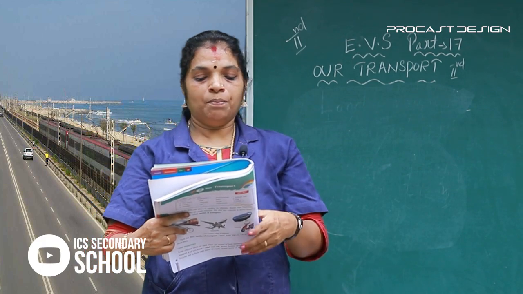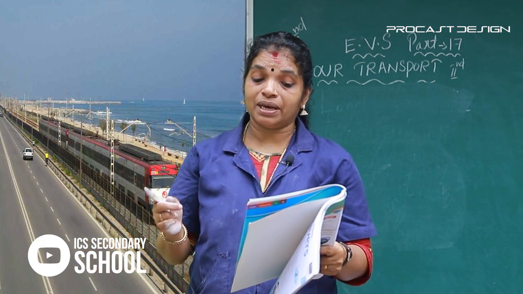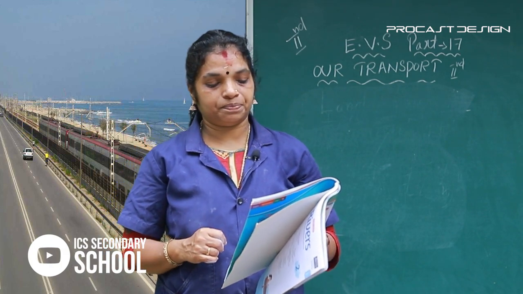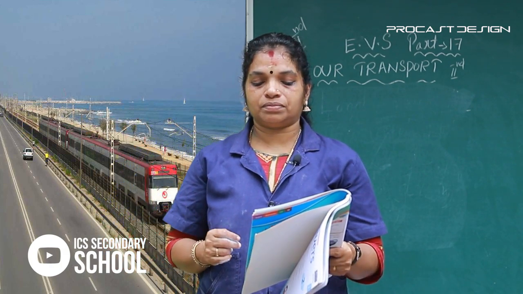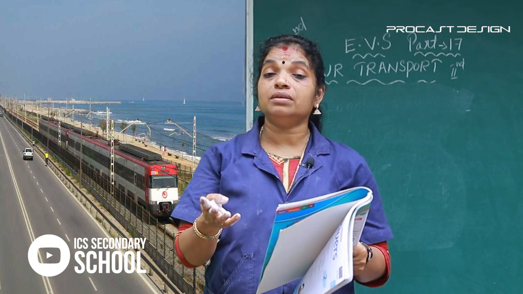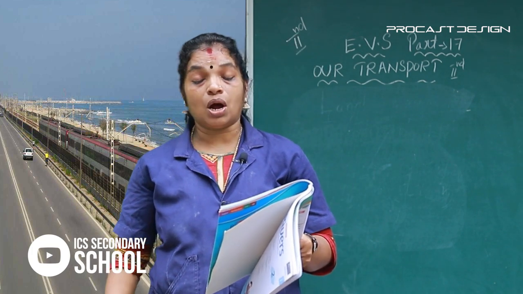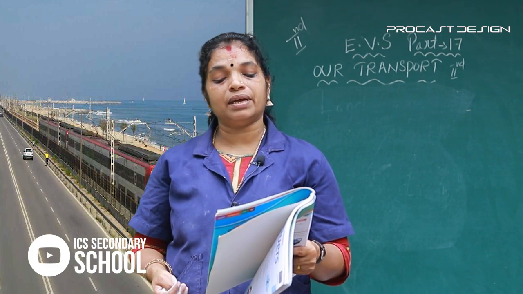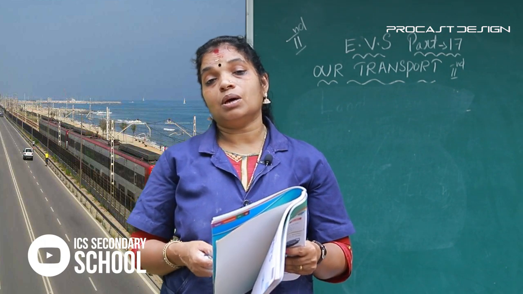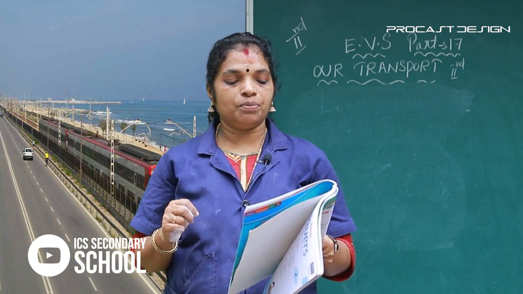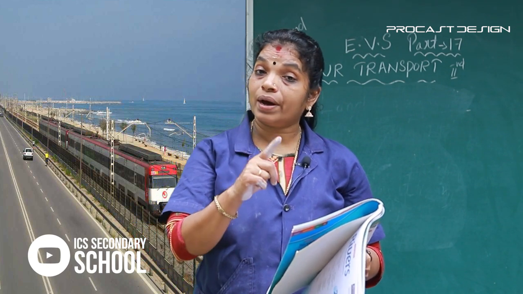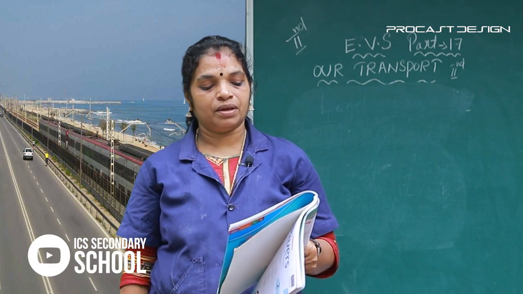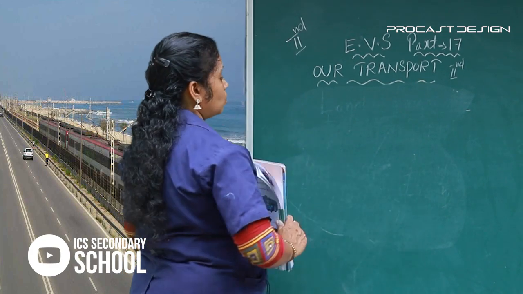People use vehicles such as buses, bicycles, scooters, motorcycles and auto rickshaws to travel within a city or town. In some cities, people use local trains and metro trains.